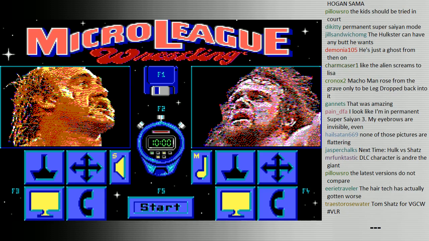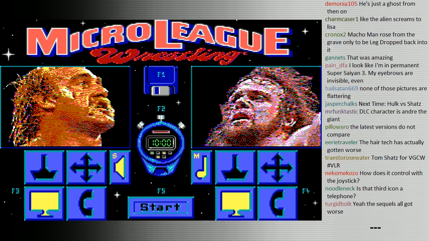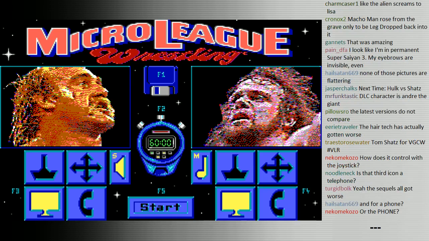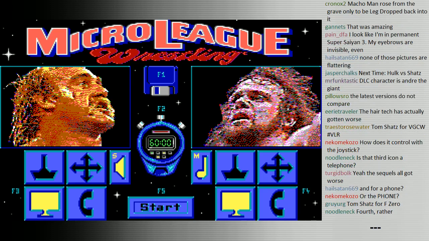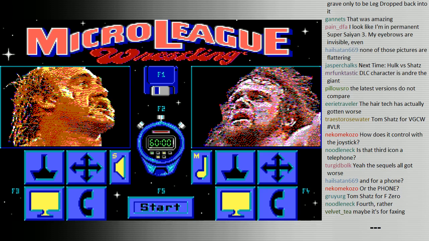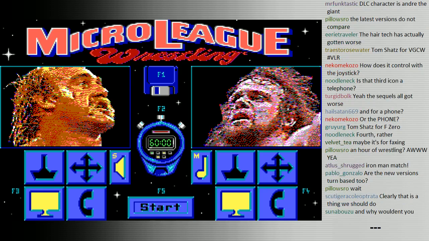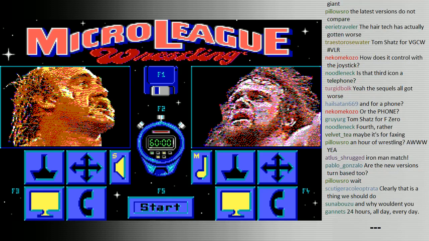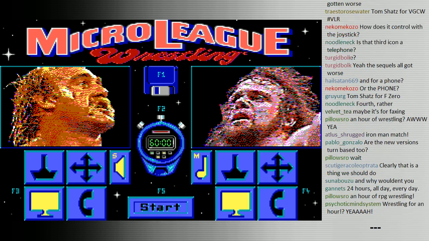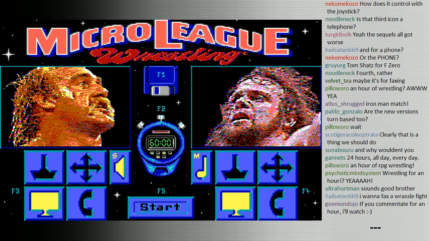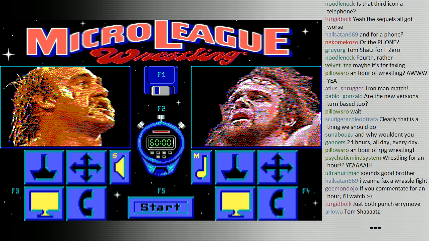A funny thing, there's a time limit in the middle there that we can change. The default is 10 minutes. We can change it to 20 or an hour if you wanted to have an hour-long time limit for one of these matches. I mean, the game's so good, I could see two people really wanting to go at this for 1 hour. But anyway, that's MicroLeague Wrestling. It was just something I wanted to look at because I found it pretty funny that this was what wrestling games were at one time. But that's it, really. There's nothing else to show.